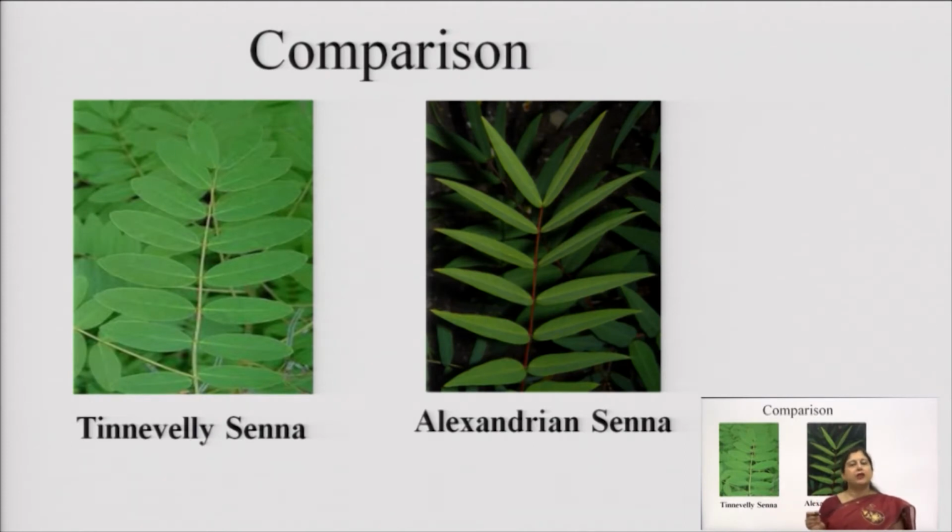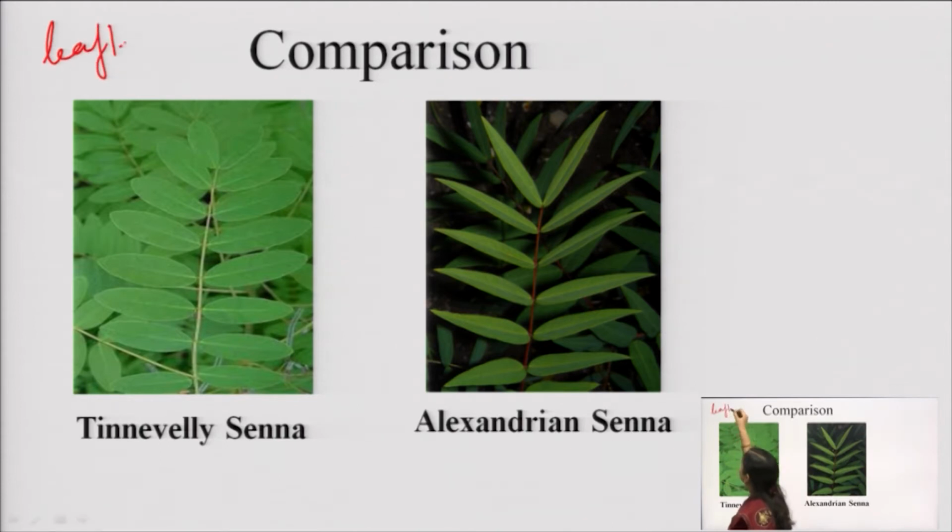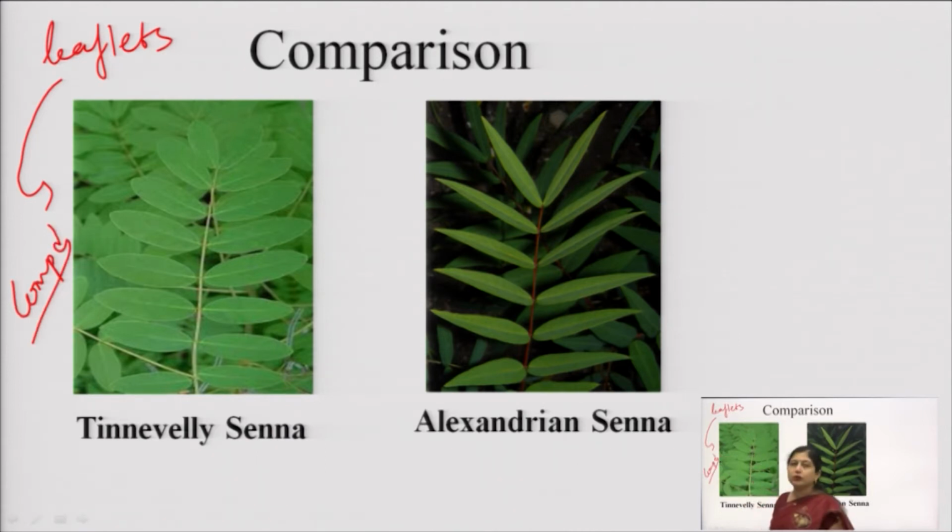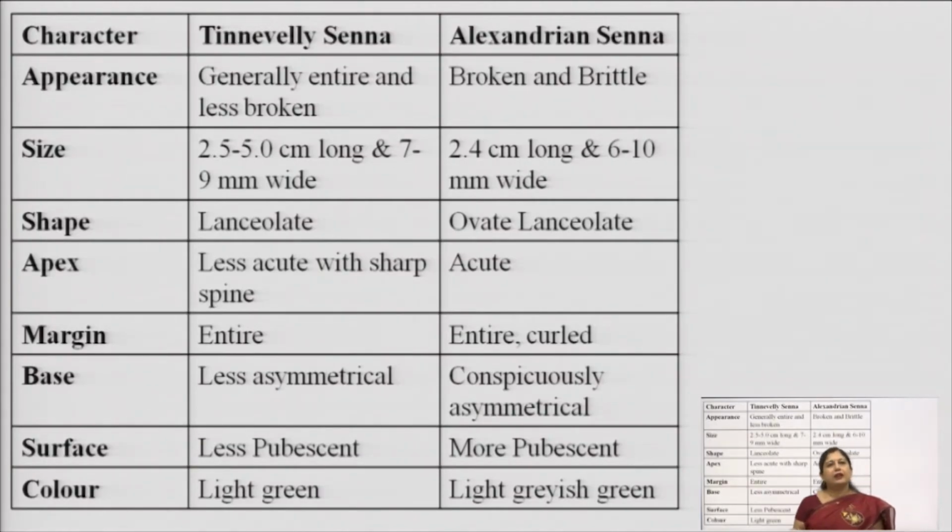These are the pictures of Tinnevelly Senna and Alexandrian Senna. One by one we will discuss the differences between the two. Before I move further, since we saw in the biological source that it consists of leaflets, this is a compound leaf. The Leguminosae family generally has compound leaves, meaning the lamina is divided into small leaflets. We are going to discuss only the leaflet morphology.